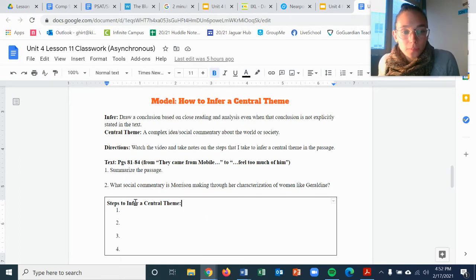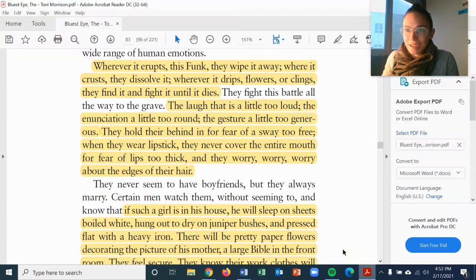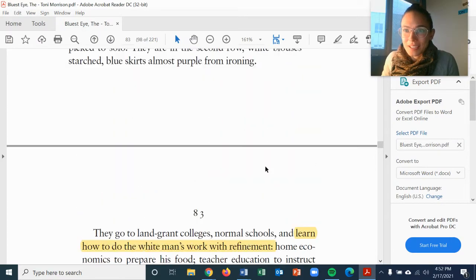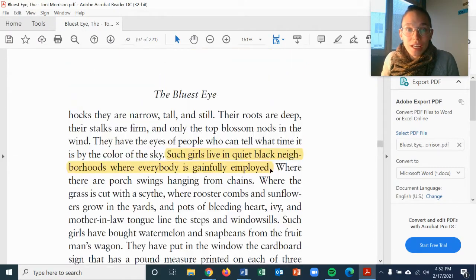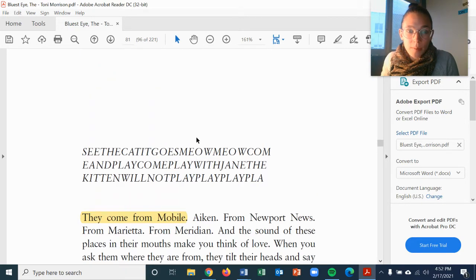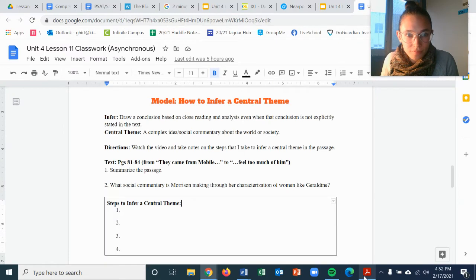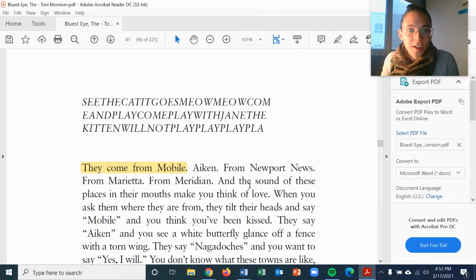All right, so steps to infer a central theme. My first step with anything when it comes to English is to closely read and annotate the passage. So we're in chapter 5, page 81 is where we're starting.